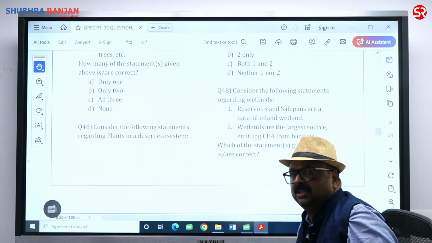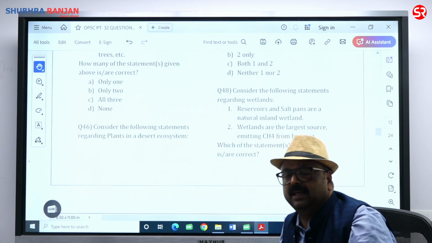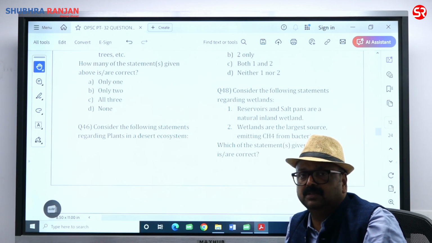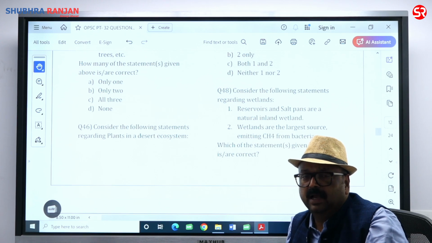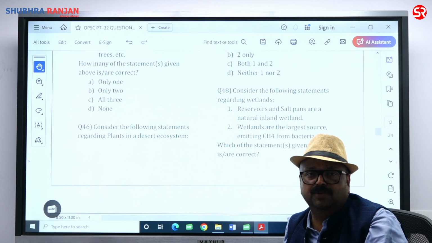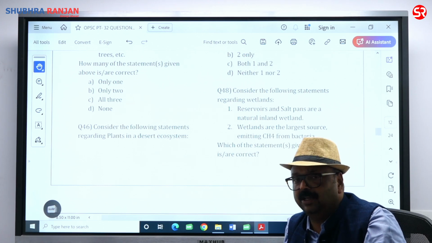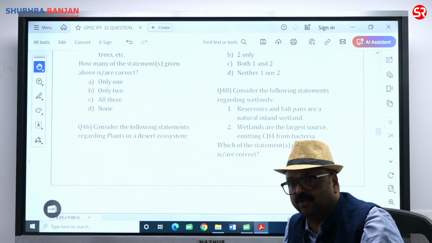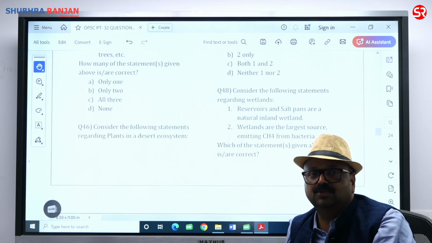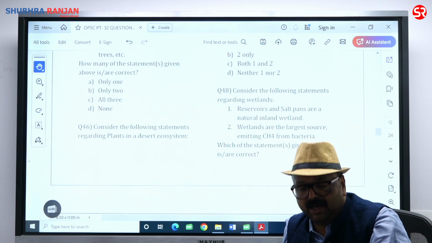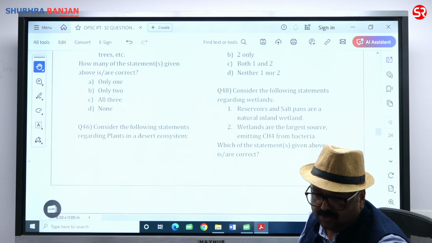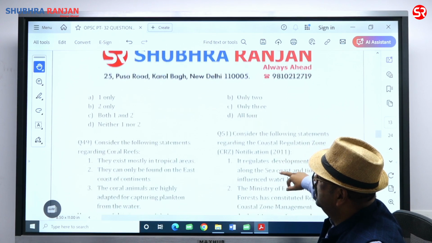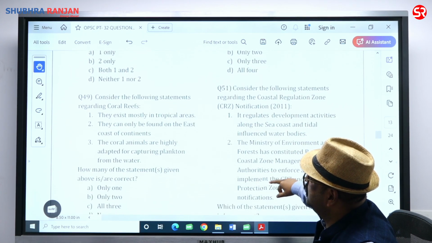Yes, methane is released from wetlands. Why? Because when there is wetland, there is a waterlogging condition. And whenever there is a waterlogging condition, it is obvious that anaerobic conditions are going to prevail. In anaerobic conditions, the methanogenic bacteria cause decomposition. And when such anaerobic decomposition is taking place, it is obvious where the methane is coming from. That's why methane is called marsh gas. So statement 2 is correct, 1 is wrong. So the right answer is only 2. That is beta.